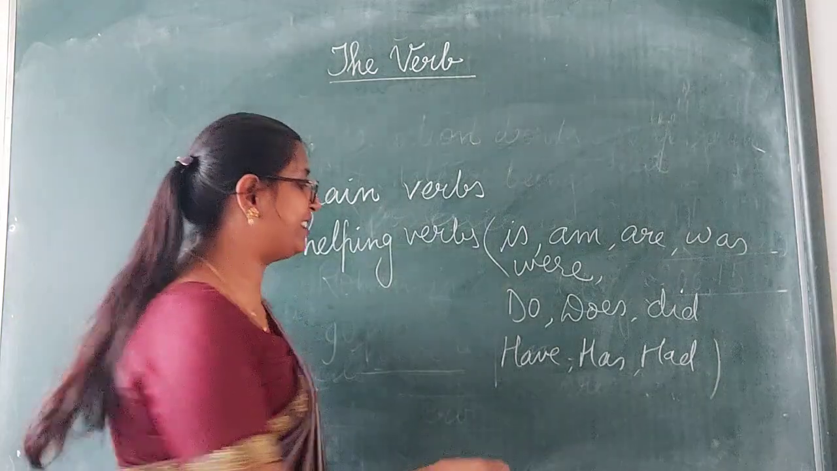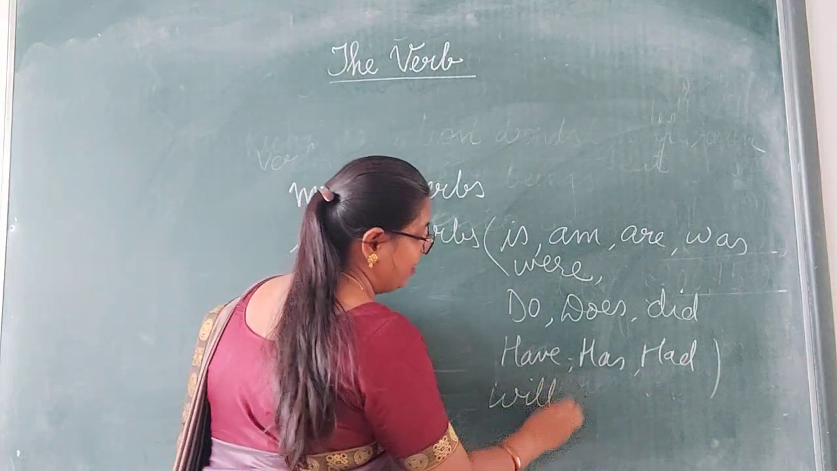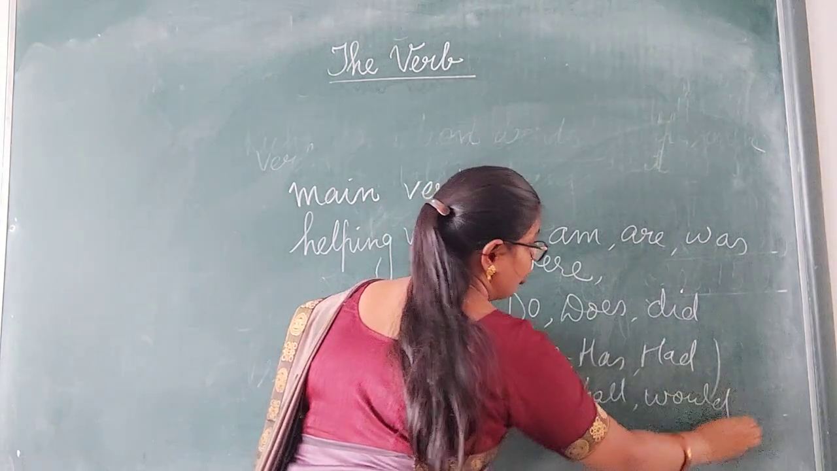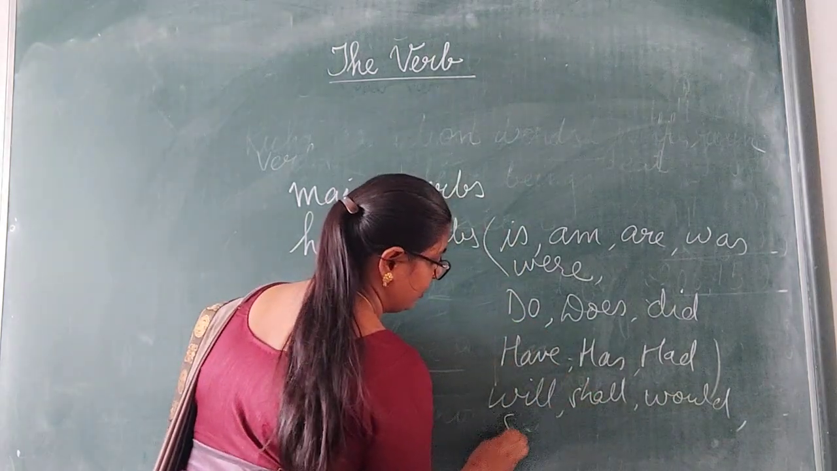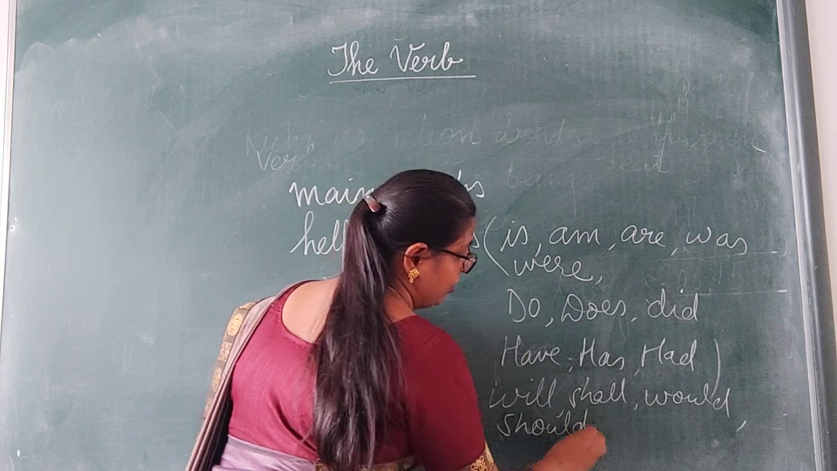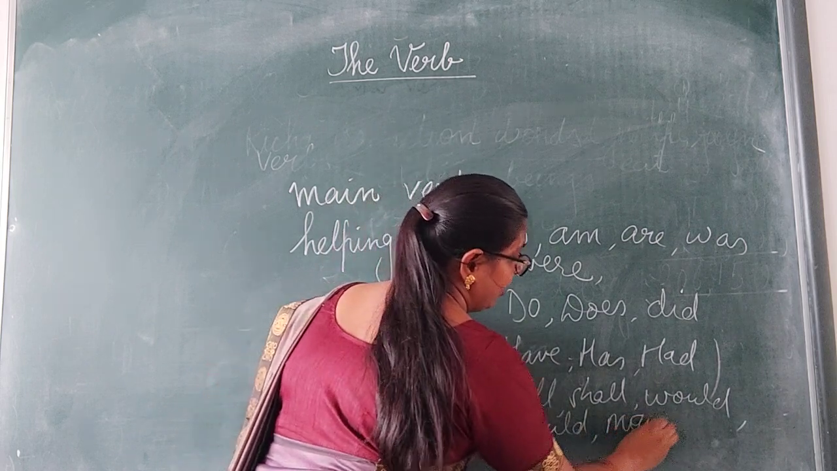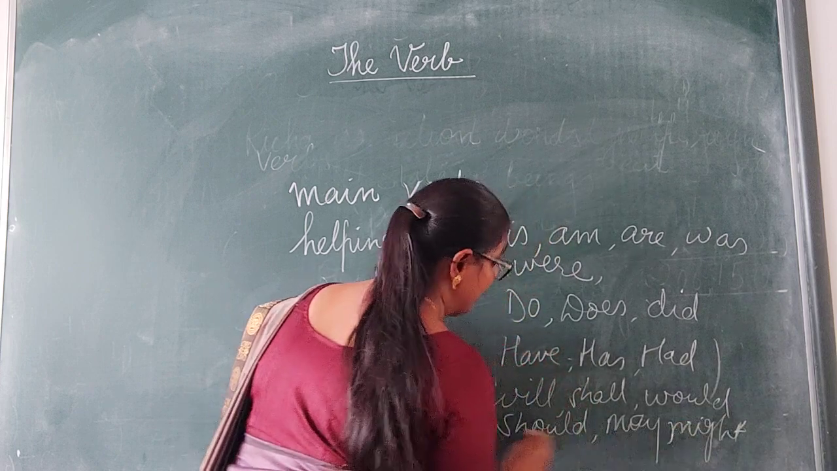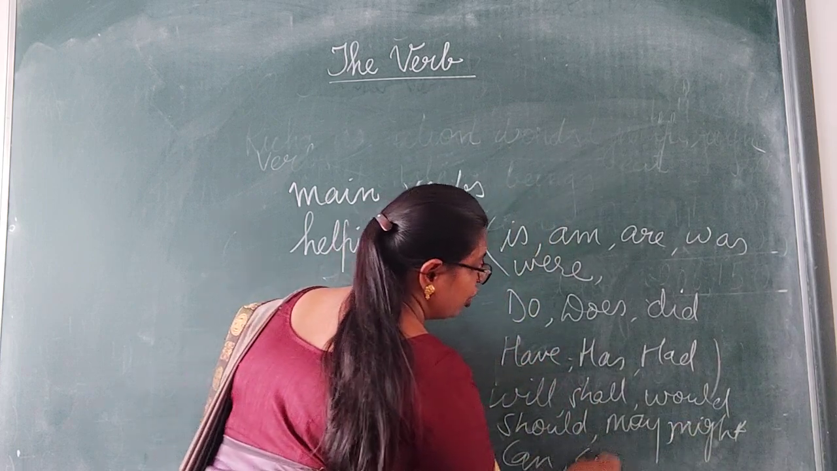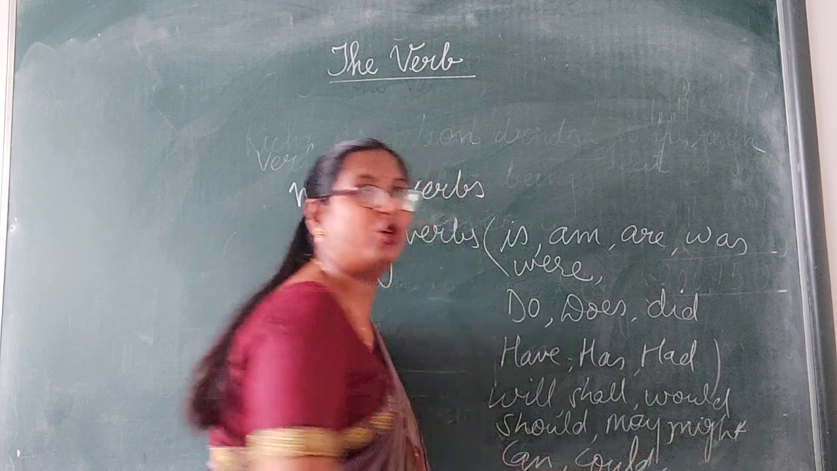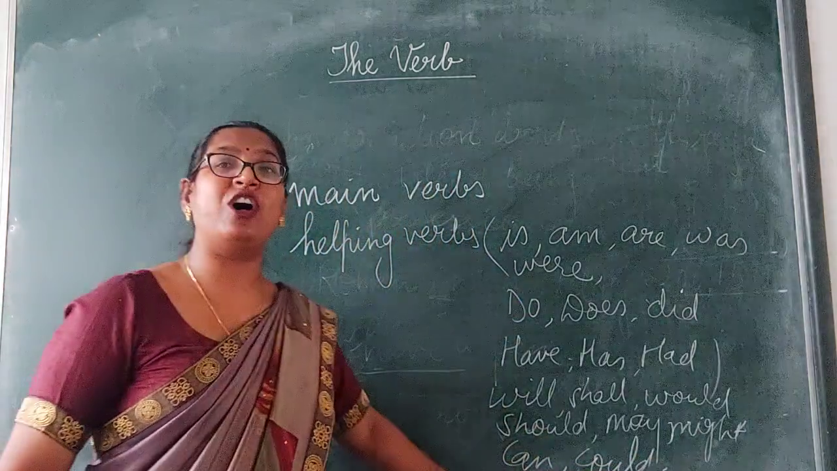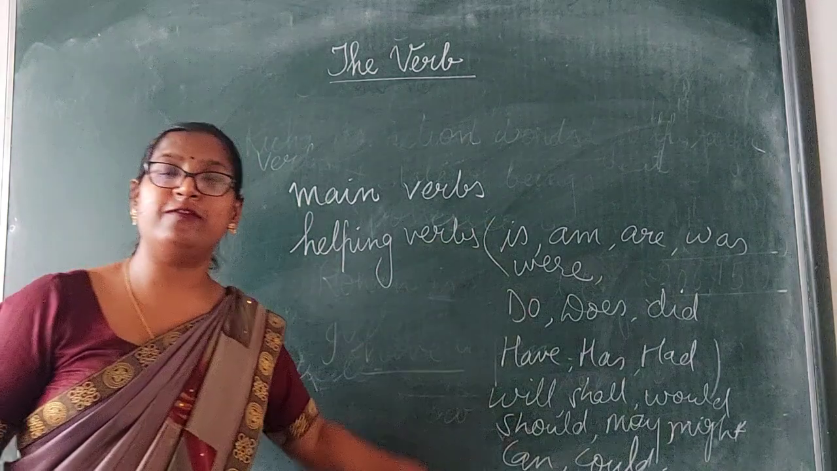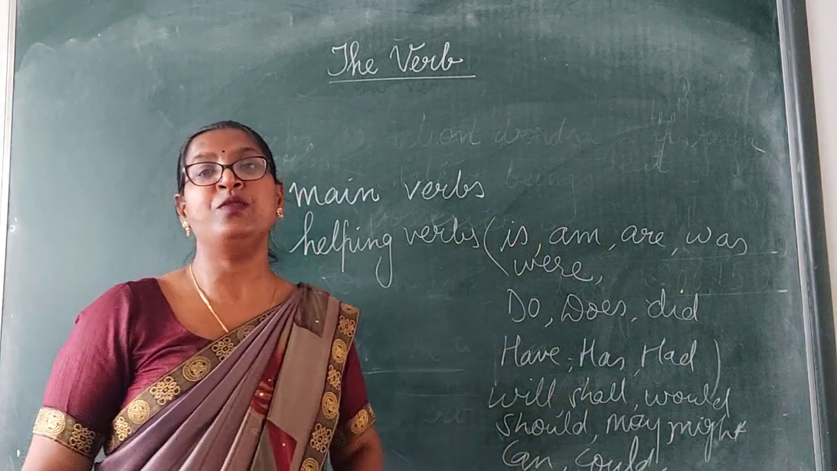Modal auxiliaries like will, shall, would, should, may, might, then can, could, and many more are the auxiliaries. All these types of verbs are called helping verbs or auxiliary verbs.